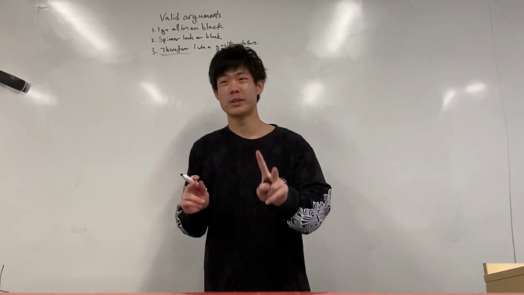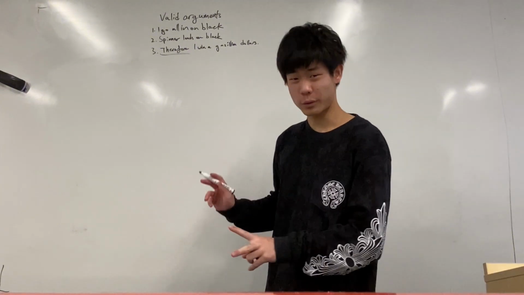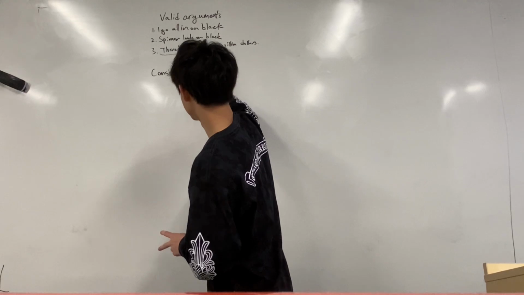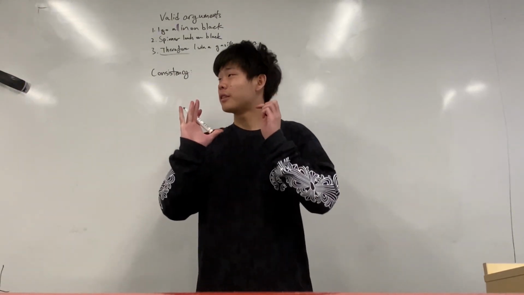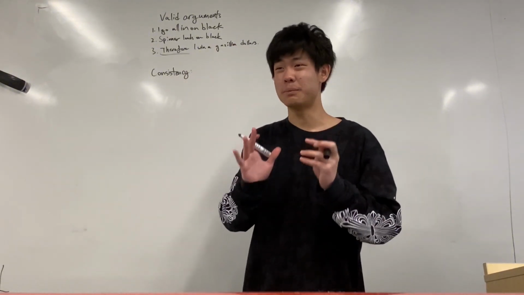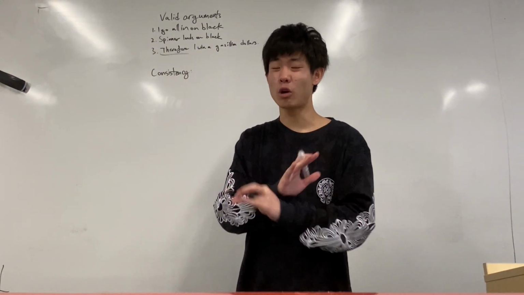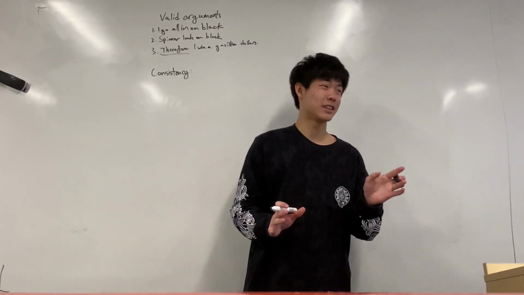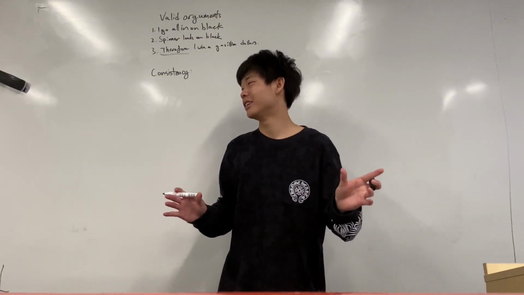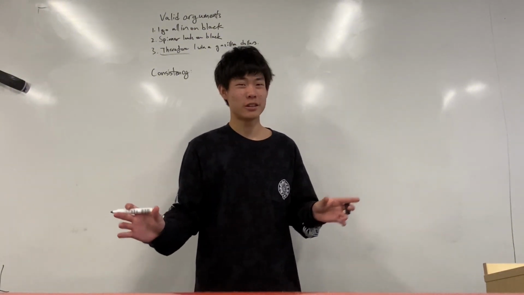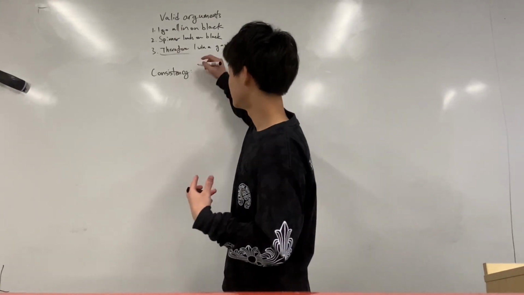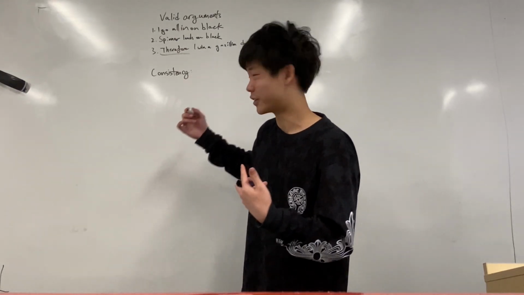Now there are 2 measurements for a valid argument. The first one is consistency. Consistency means that every sentence in the argument, so here's 3 sentences, has to be able to be true at the same time. So there can be no contradictions. So for example, if I had a sentence that said, it is true that the water is cold, and then later I have a sentence that says it is not true that the water is cold, then it's contradictory, right? And so as long as there's no contradictions in the argument, it meets the requirement of consistency.